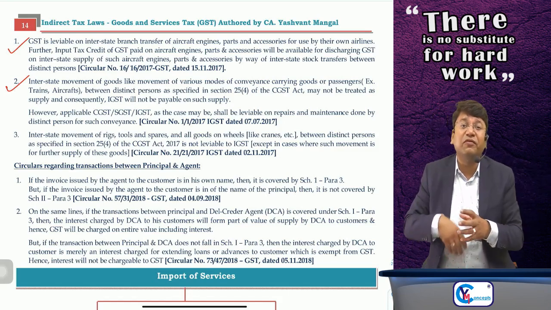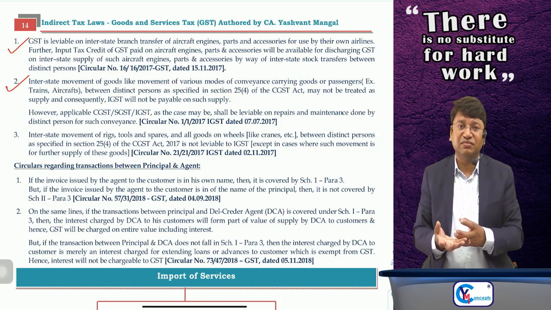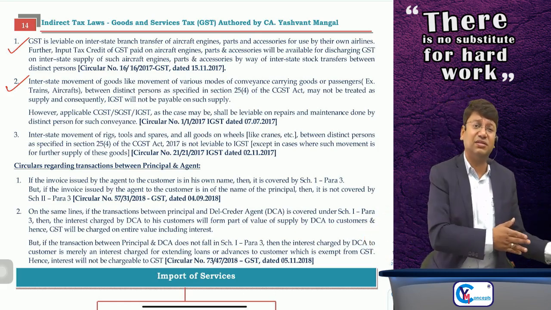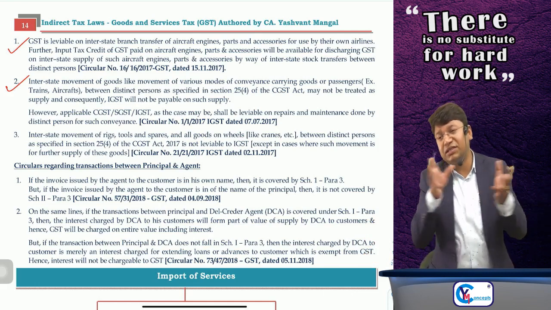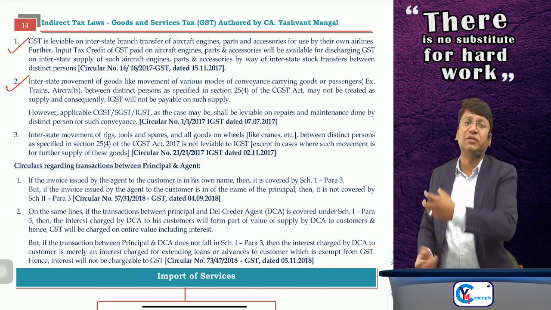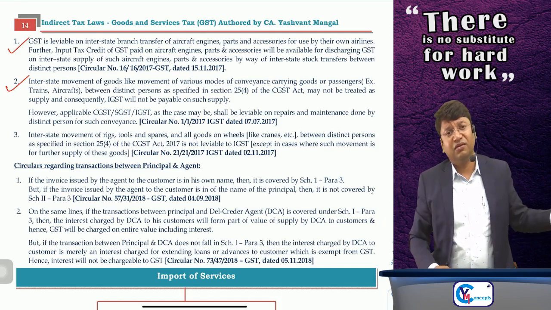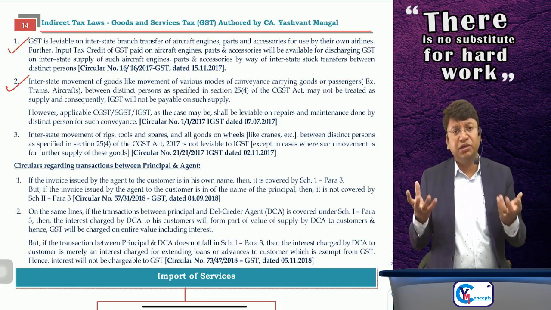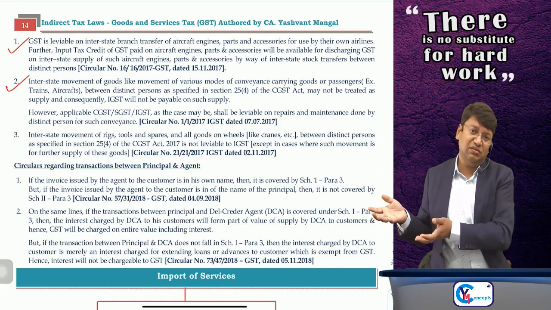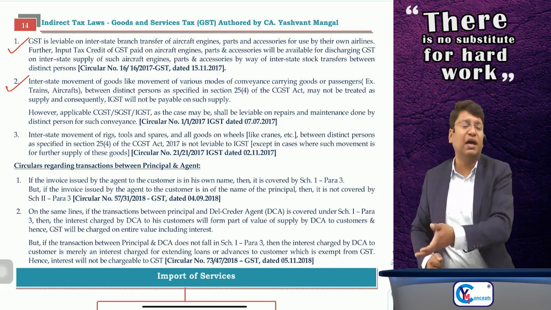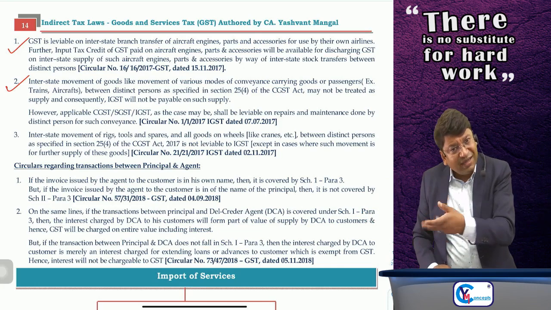No. The mode of transportation, the conveyance, which is just being used for transportation of the goods from one branch to another branch, from one distinct person to another distinct person, if the mode of conveyance is just being used to transport the goods or passengers, suppose a director is going from one branch to another branch using a car of the Mumbai branch, he will visit the Delhi branch and again come back to the Mumbai branch. Sir, whether the car is supplied?